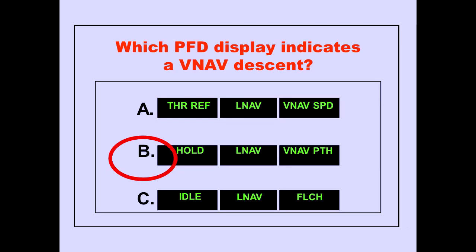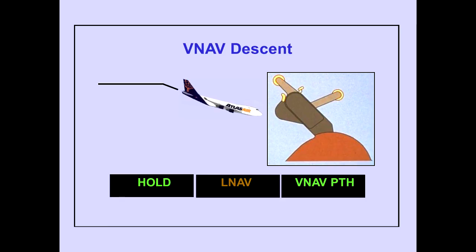Answer B is correct. During a VNAV descent, the throttles retard to idle and the autopilot pitch maintains the VNAV descent path.